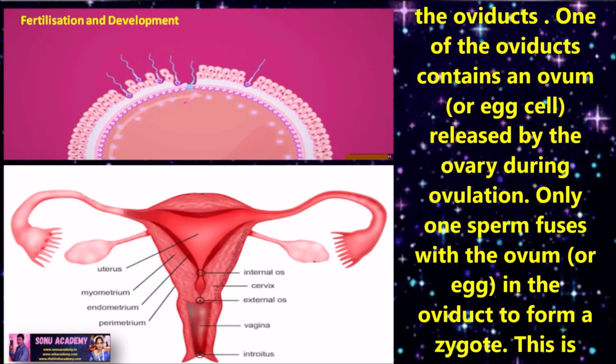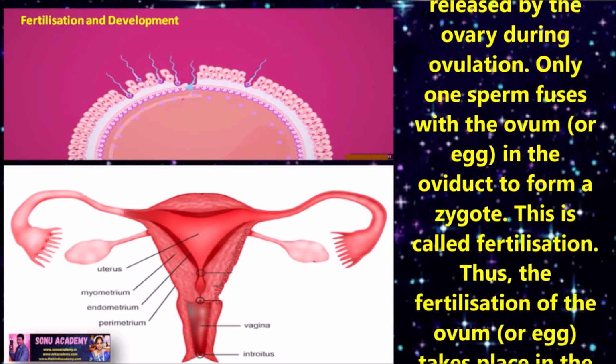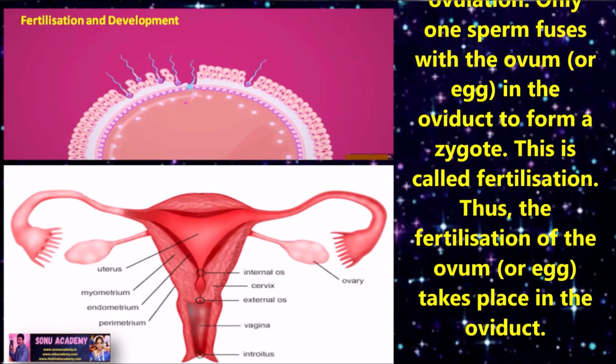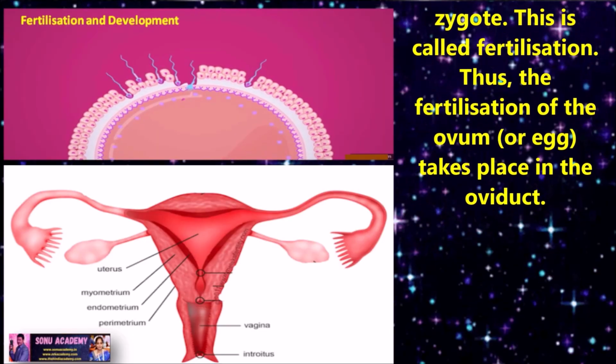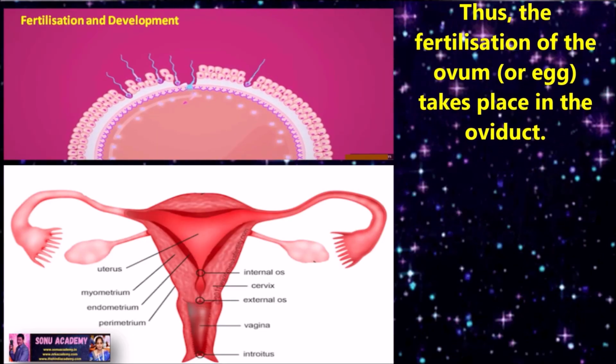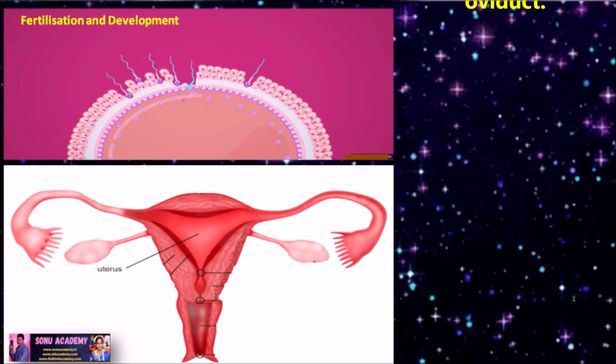One of the oviducts contains an ovum, which is nothing but an egg cell released by the ovary during ovulation. Only one sperm fuses with the ovum in the oviduct to form a zygote. This is called fertilization. Thus, the fertilization of the ovum takes place in the oviduct.